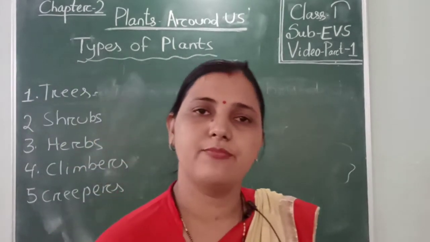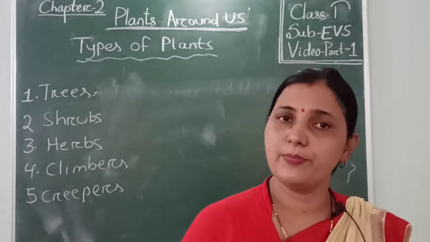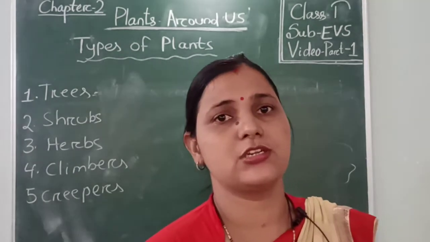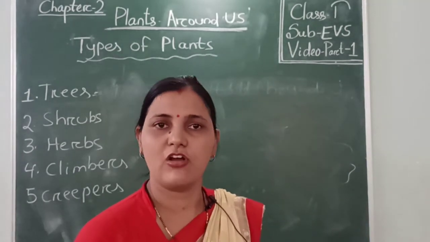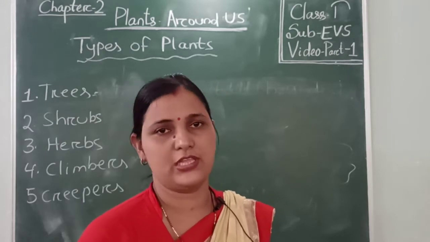You know, every human being depends upon the plants directly or indirectly. We get different things from plants like food, shelter, furniture, paper, rubber, medicine. All these things we get from the plants. These are useful things for us.